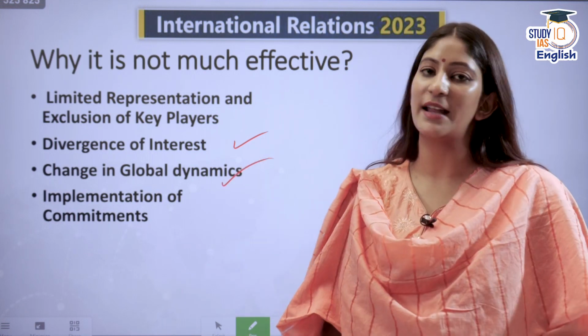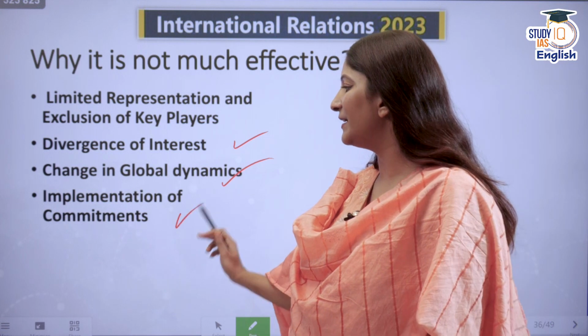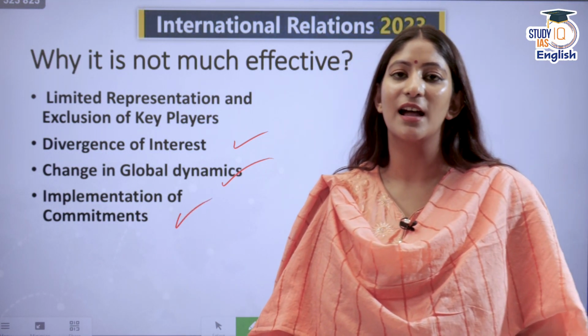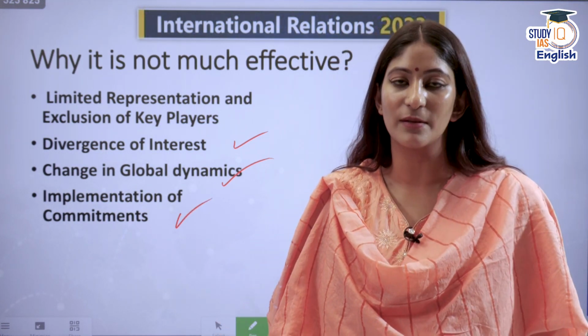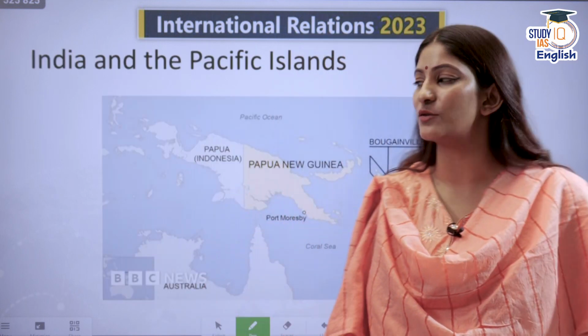There is a change in global dynamics. I've already explained to you in depth how we are changing right now. Implementation of commitments: when it commits, it becomes really impossible to deliver on time. This is why it is not considered relevant. That is why it is including countries such as India, to show that yes, we are open to the membership of certain countries from the global south. It remains to be seen if India will become a part of G7 in the times to come.